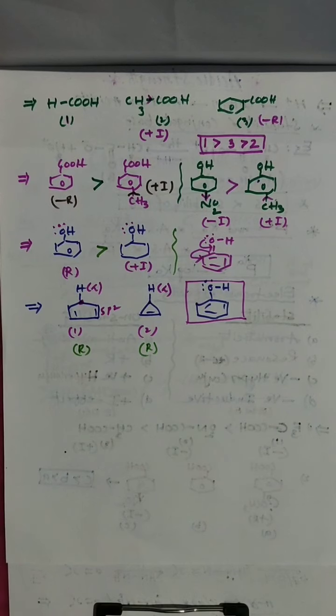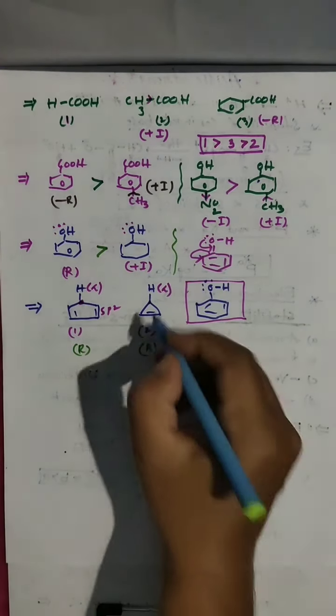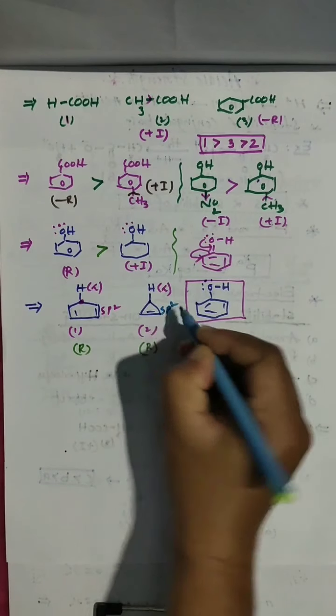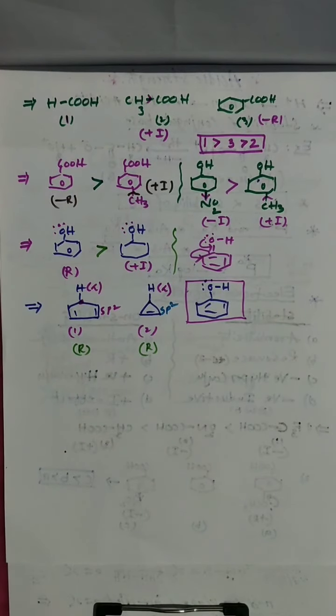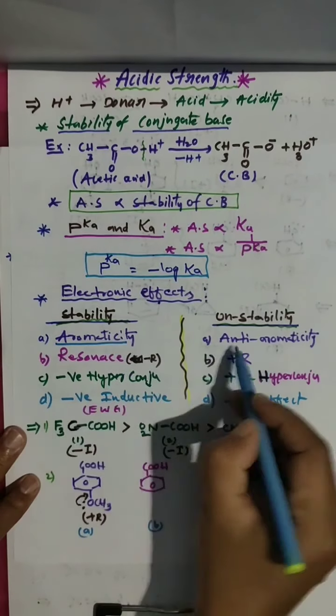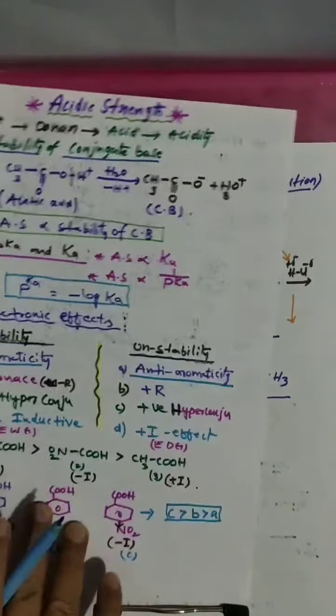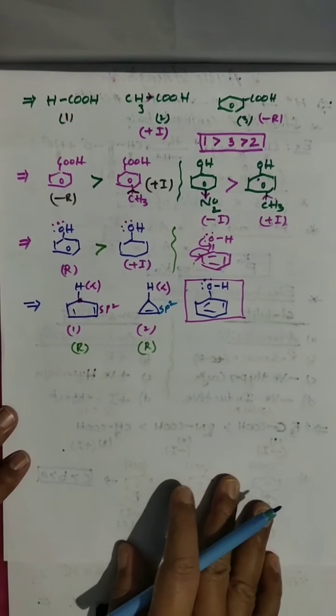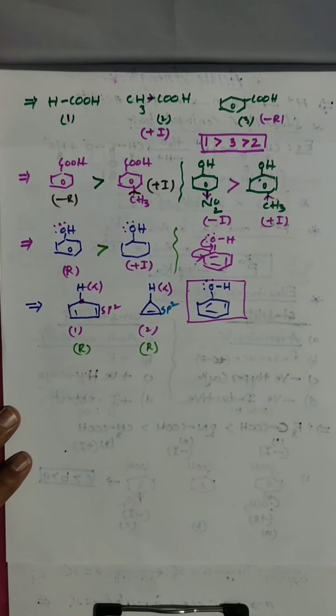Alpha hydrogen is there, acidic. Resonance is there, no problem. Both are having sp2 carbons. But which is more acidic, we have to check aromaticity. I told aromaticity, anti-aromaticity. How to check aromaticity, I will show.